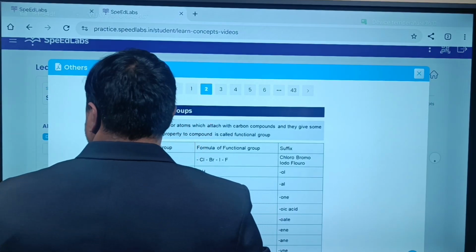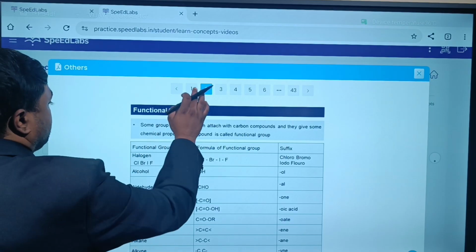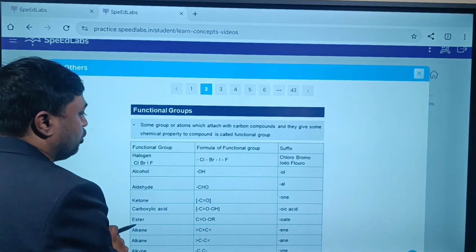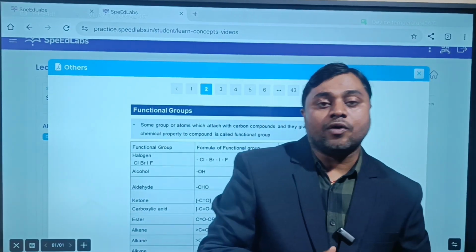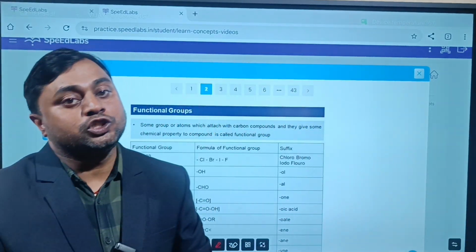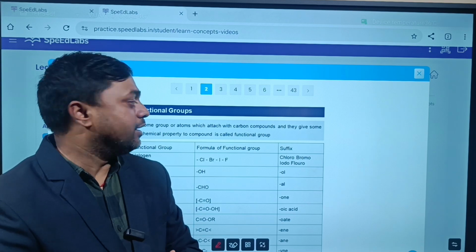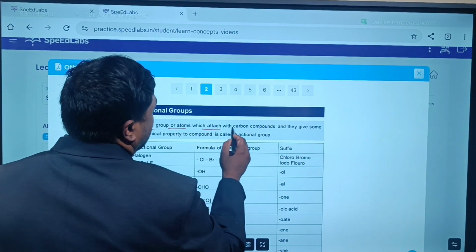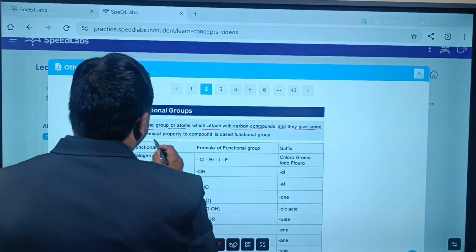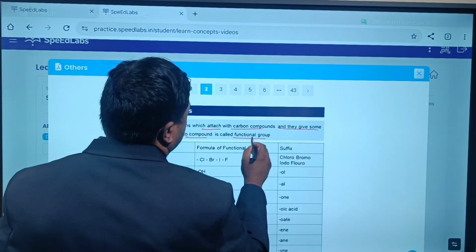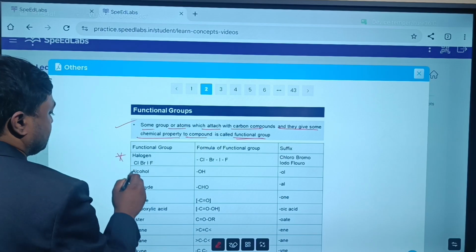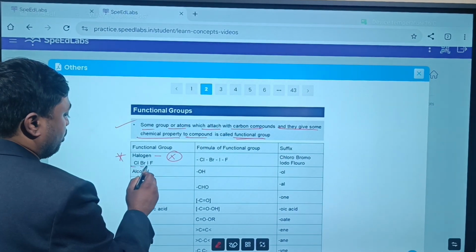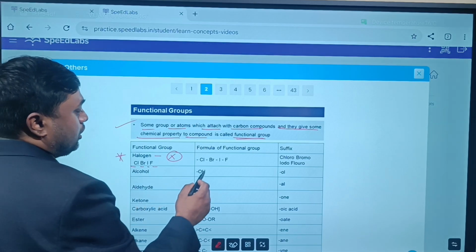Let's talk about functional groups. What is a functional group? It is an atom or a group of atoms which determines the properties of the compound, especially organic compounds. So some group or atoms which attach to the carbon compounds and give some chemical properties to the compound is called a functional group. For example, halogens, generally represented as X. Group 17 elements, especially chlorine, bromine, iodine, fluorine. So these are halogens. Yes or no?